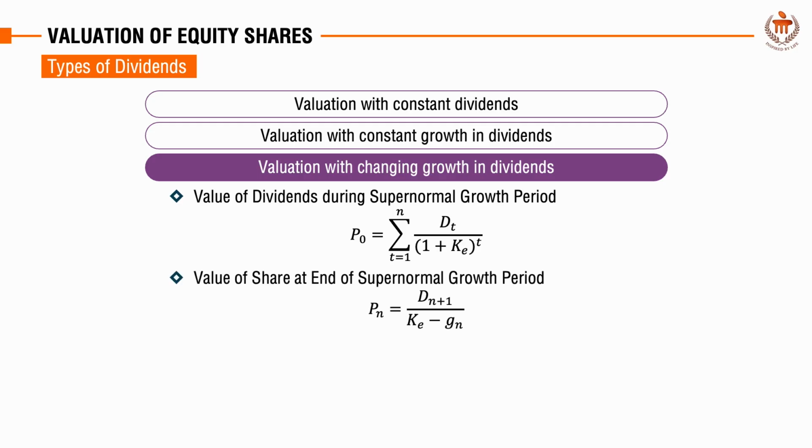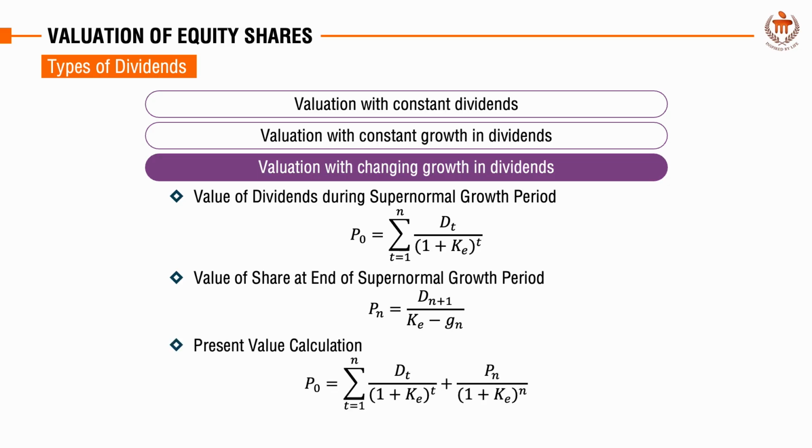Next, we determine the present value of the share's price at the end of the supernormal growth phase, denoted by PN, based on the stable growth rate GN. This is done by taking the dividend expected immediately after the supernormal growth period, expressed as D(N+1), dividing it by the difference between the required rate of return KE and the normal growth rate, which is GN. Discount the obtained value of PN to the present value by dividing it with 1 plus the required rate of return